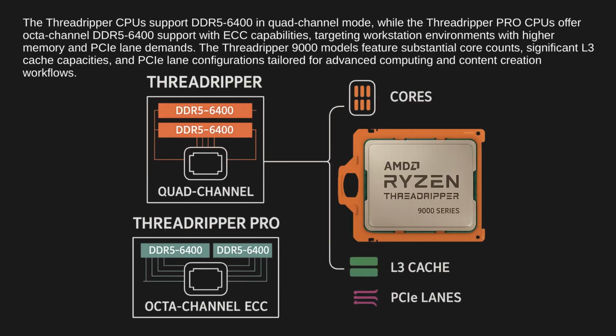The Threadripper CPUs support DDR5 6400 in quad-channel mode, while the Threadripper PRO CPUs offer octa-channel DDR5 6400 support with ECC capabilities, targeting workstation environments with higher memory and PCIe lane demands. The Threadripper 9000 models feature substantial core counts, significant L3 cache capacities, and PCIe lane configurations tailored for advanced computing and content creation workflows.